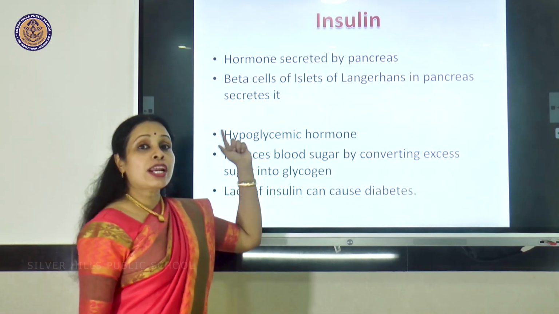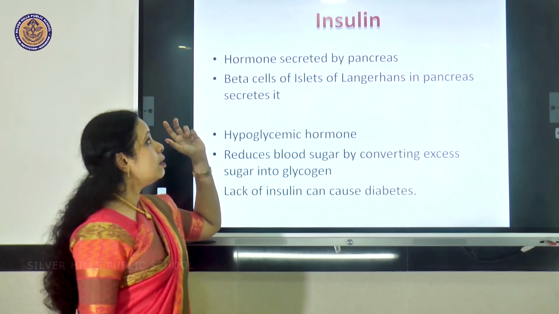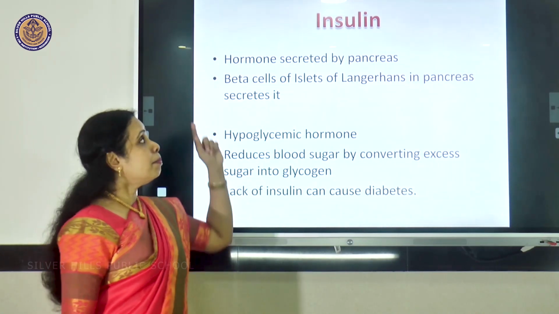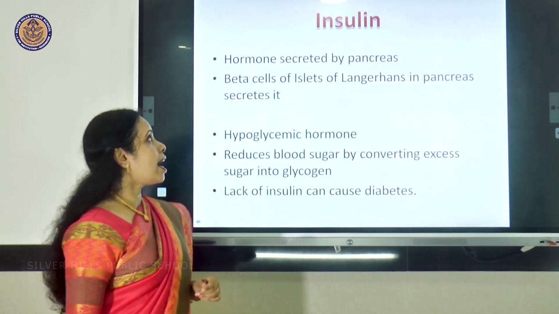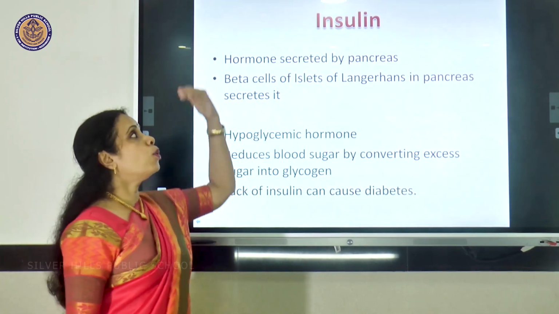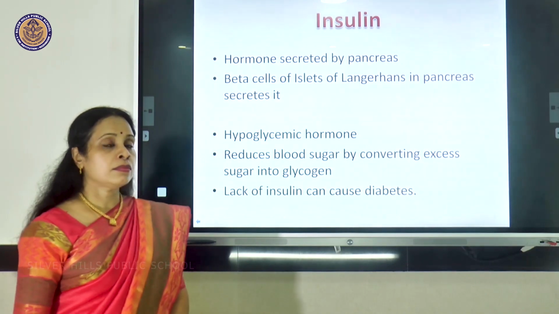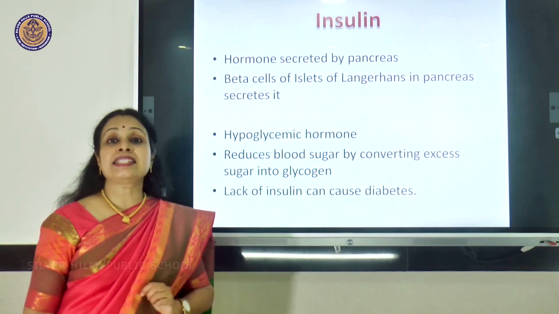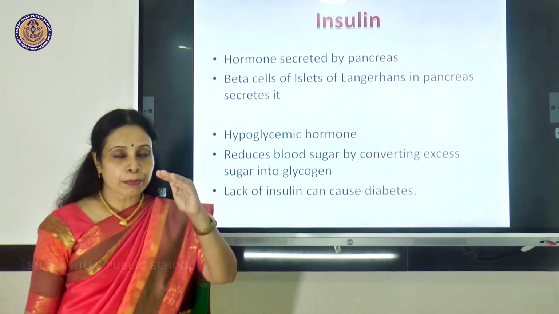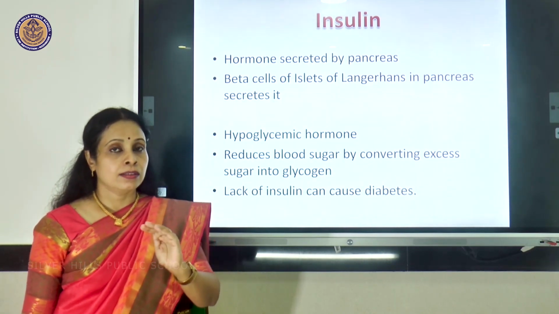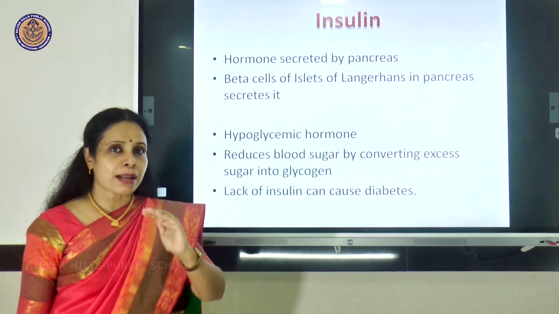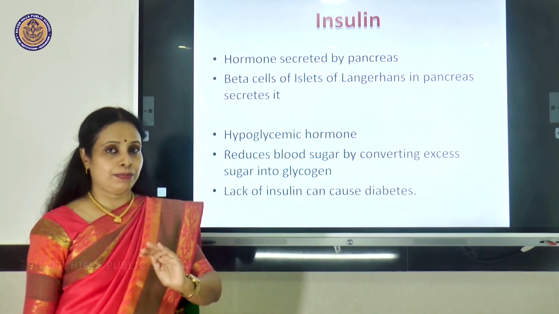So, that endocrine part is called the islets of Langerhans. It is the beta cells in the islets of Langerhans that secrete the hormone insulin. We can call insulin a hypoglycemic hormone. Hypo means less, glycemia, that is sugar. So, insulin is helping to bring down your blood sugar.